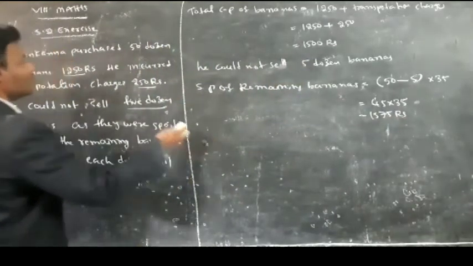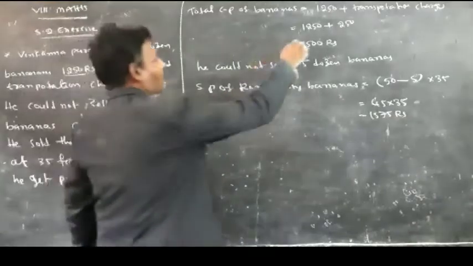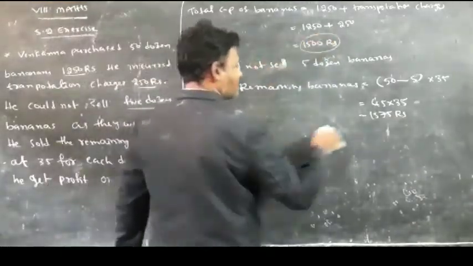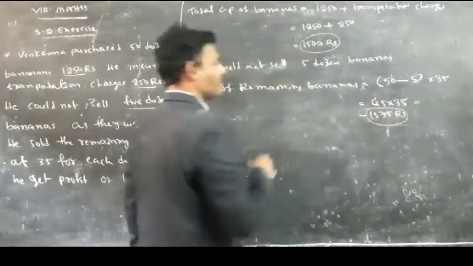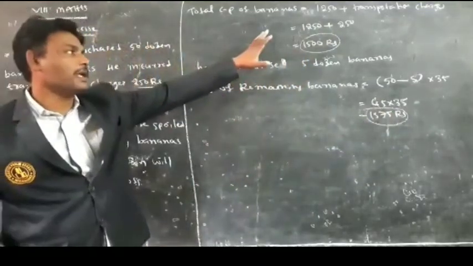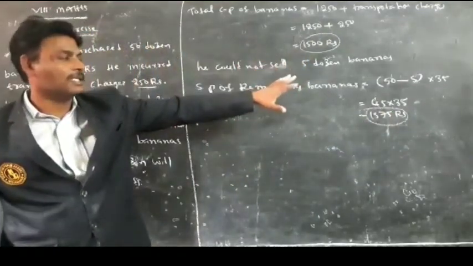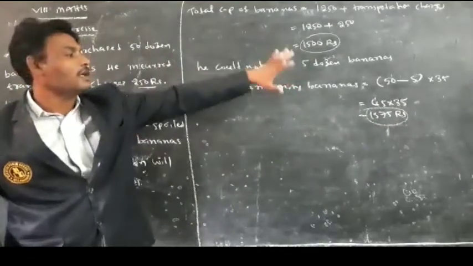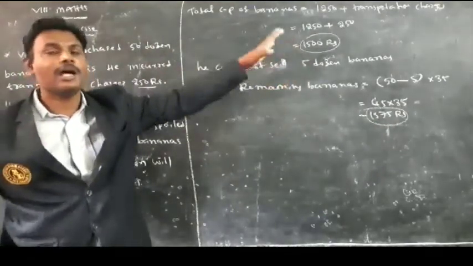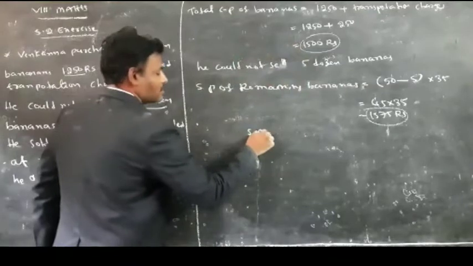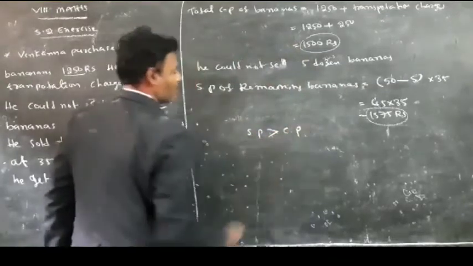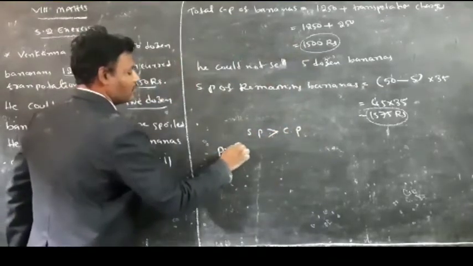Then here, what is the cost price? 1500. And what is the selling price? 1575. Here, cost price is 1500 and the selling price is 1575. Here, selling price is more than the cost price. So you will get profit.